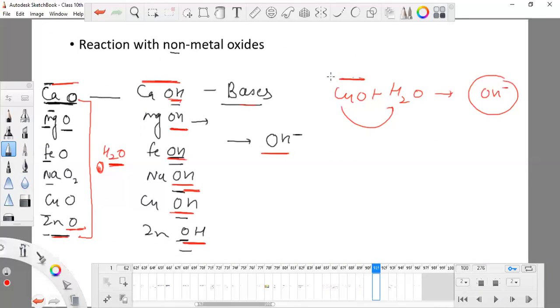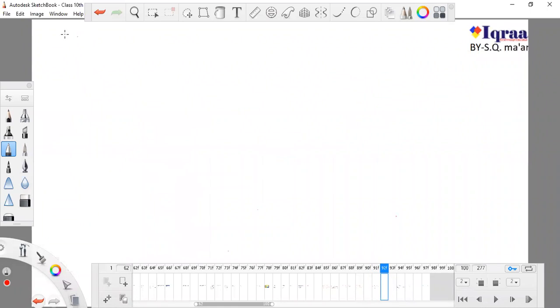That's why they are also bases. So remember that all metal oxides and metal hydroxides are bases. And now we are going to learn about the reaction with non-metal oxides.